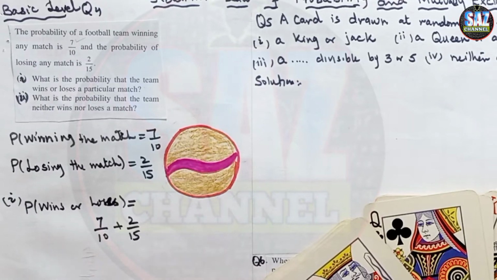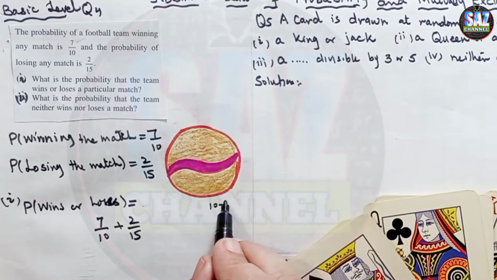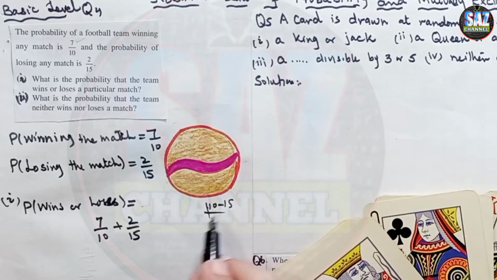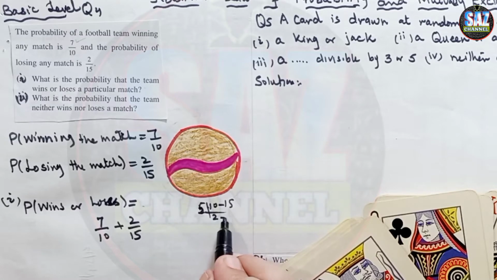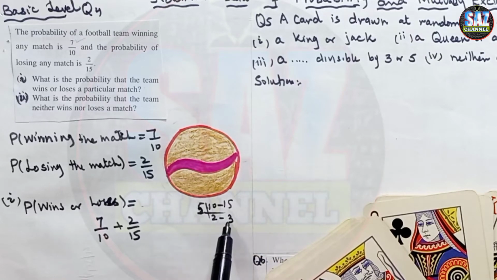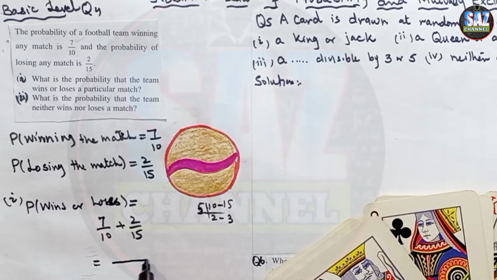Now in this case the denominators are not the same, so we have to take the LCM very carefully. LCM for 10 and 15: 5 2s are 10 and 5 3s are 15, 2 3s are 30. So 30 will be the LCM.